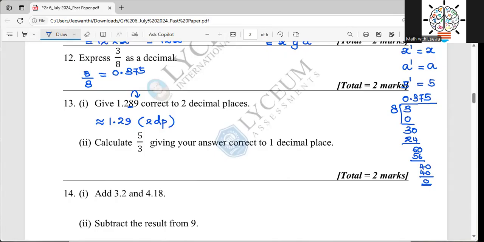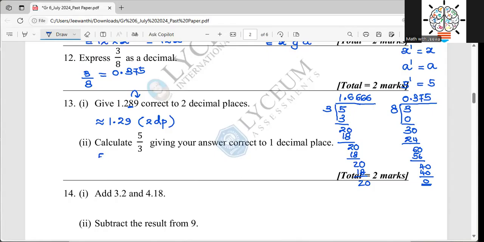Right? Then the second part: calculate 5 over 3, giving your answer correct to one decimal place. Before correcting something to the first decimal place, we want to get the answer. So what we should do is divide 5 by 3. So 3 times 1, 3. Then for 20, 3 times 6, 18. Then you have 2, 26. Again 18. Then we have 26, 18. Again 26. So then what is this?